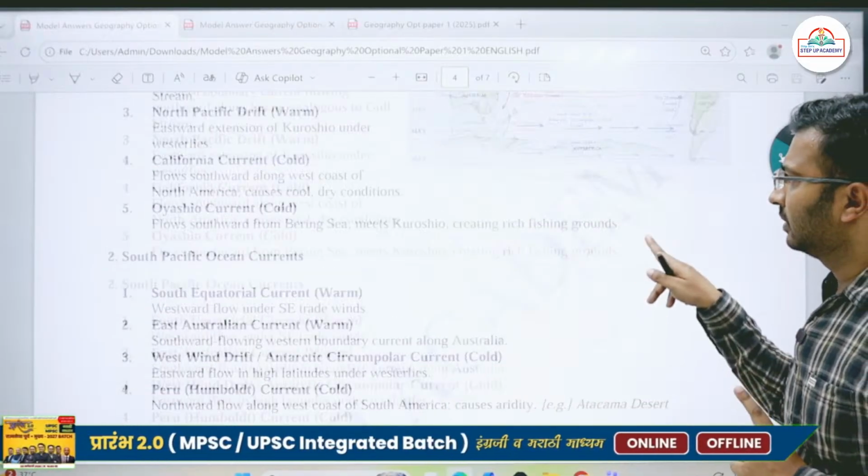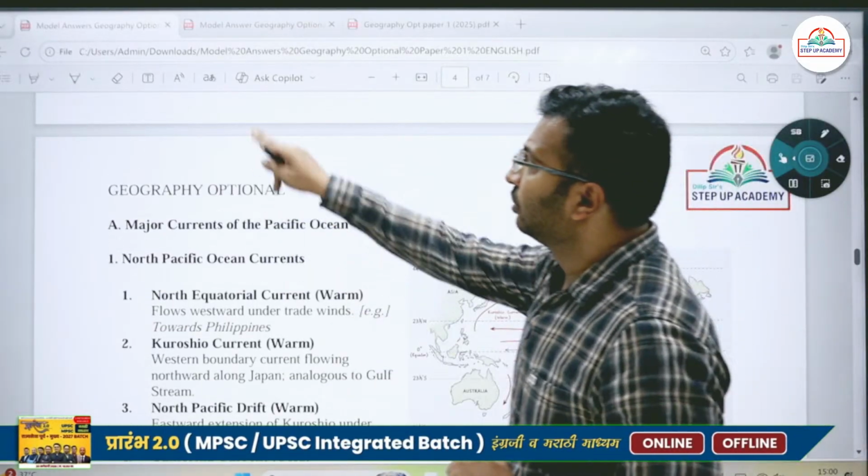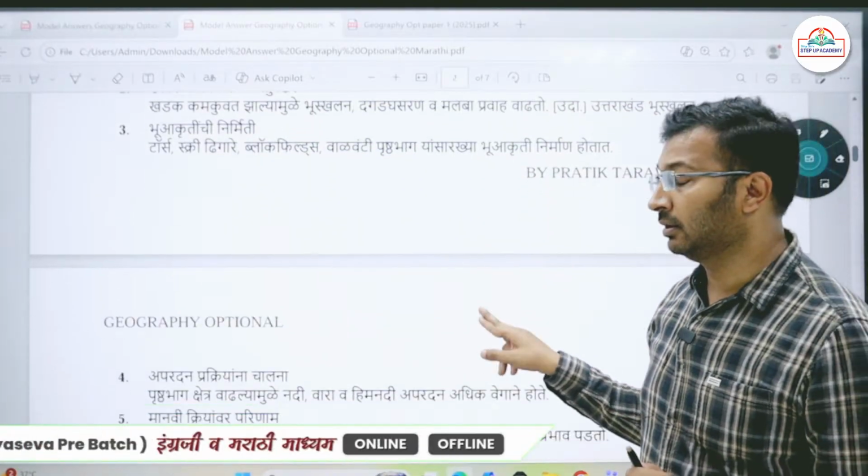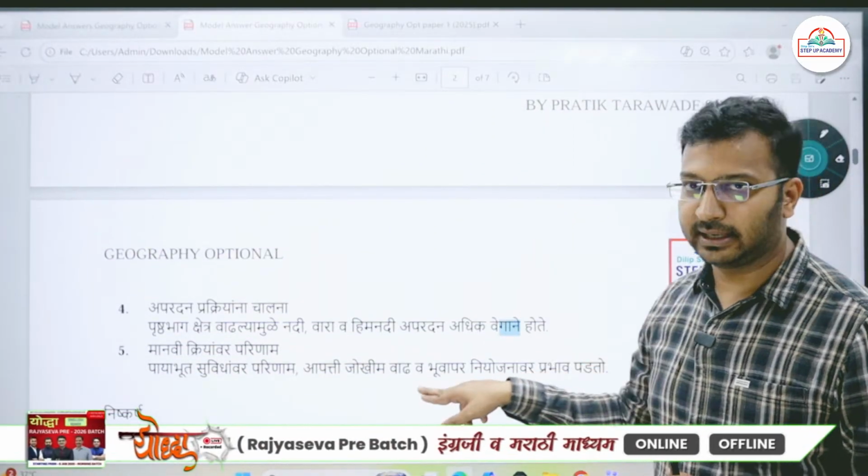Because AI tools do not generate notes, answers will be provided to you in both formats, in both languages, English as well as Marathi.